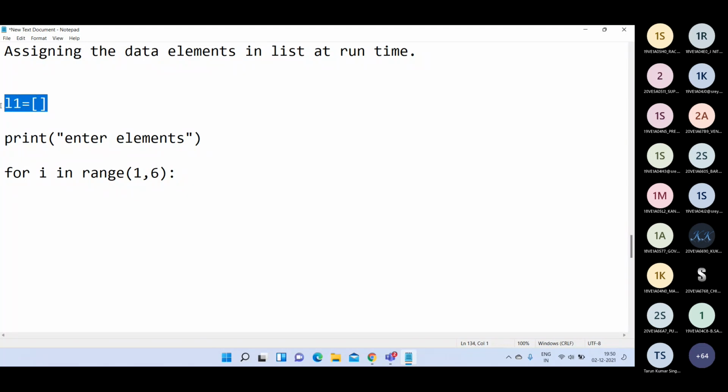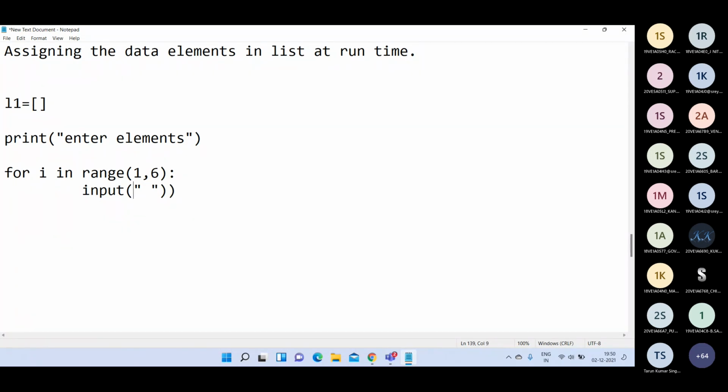In this list, I want to store 5 values. So I'm writing range of 1,6. If you want to store 10 values, you can give 1,11. Then after that, I have to read one integer value from the keyboard. So from the keyboard, if you want to read one integer, what do you have to use? Input function. Here there is nothing in the prompt.